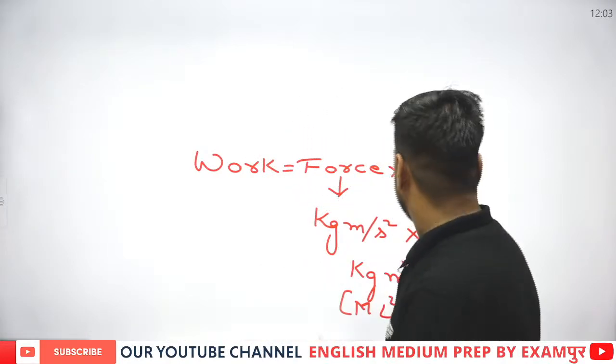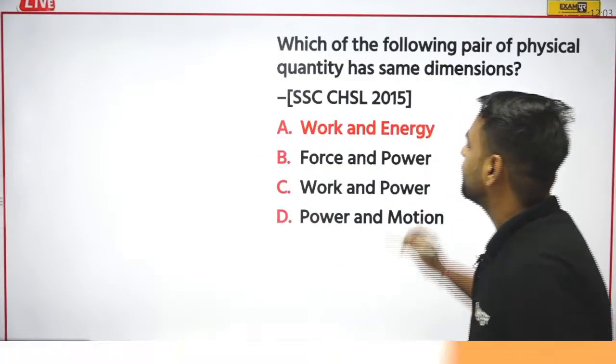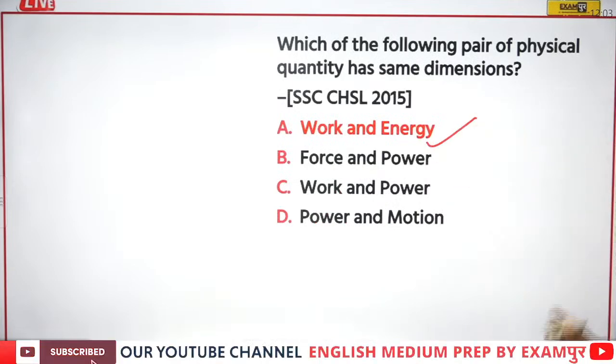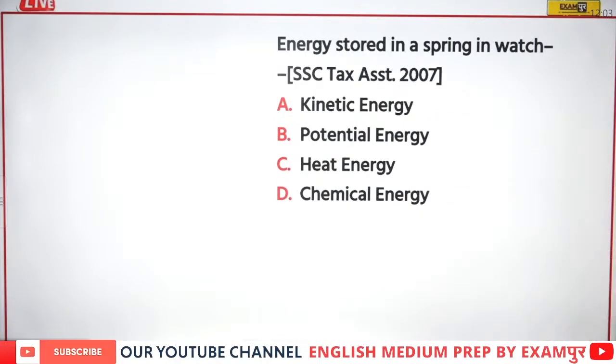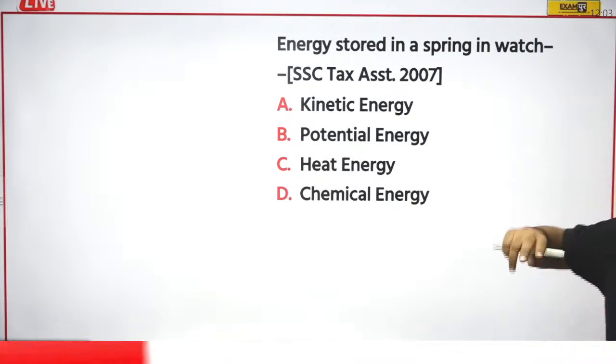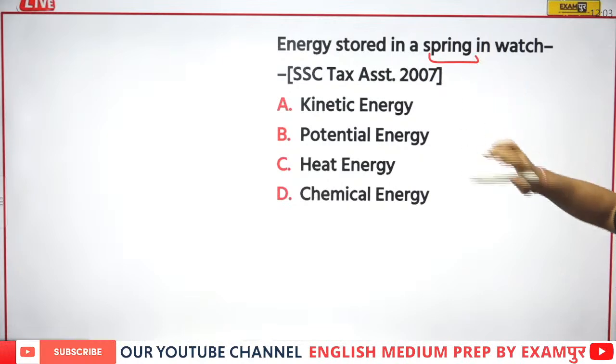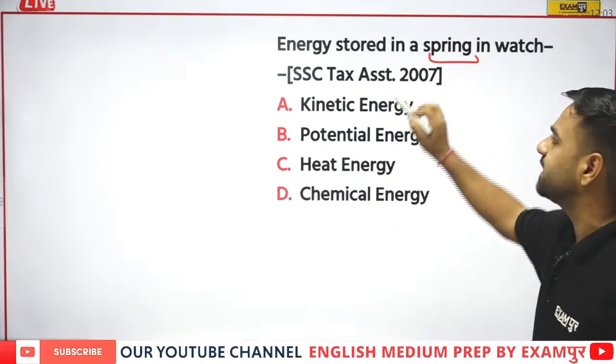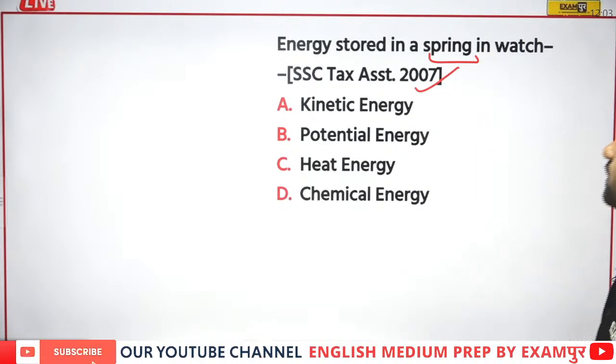So this is important. Do not forget. Okay then, the correct answer is work and energy. The next question is: energy stored in a spring watch. In a watch, when we are talking about the spring, which type of energy does it have? This is from SSC. Is it kinetic, potential, heat or chemical?